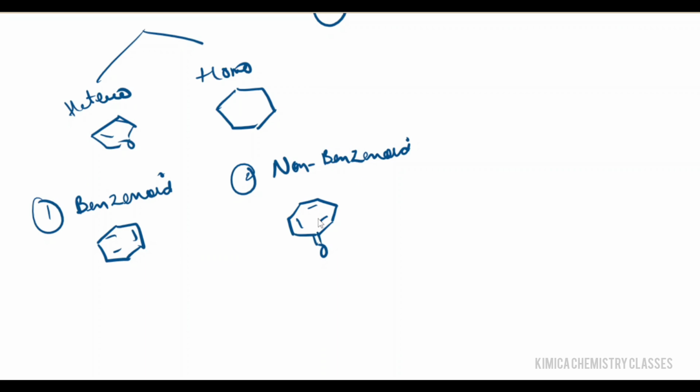Aromaticity means the compound must be cyclic, planar, have a conjugated system, and follow Huckel's rule, allowing continuous overlap of p orbitals and delocalization of pi electrons. Examples are furan, pyridine and pyrrole.